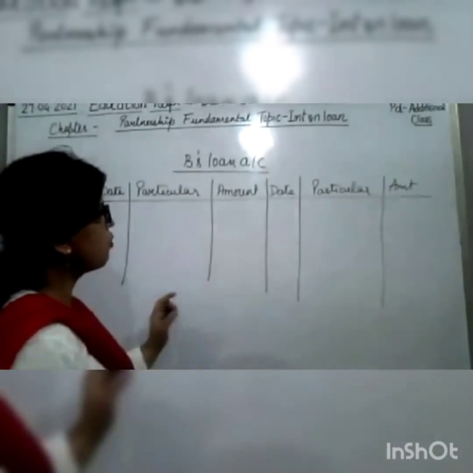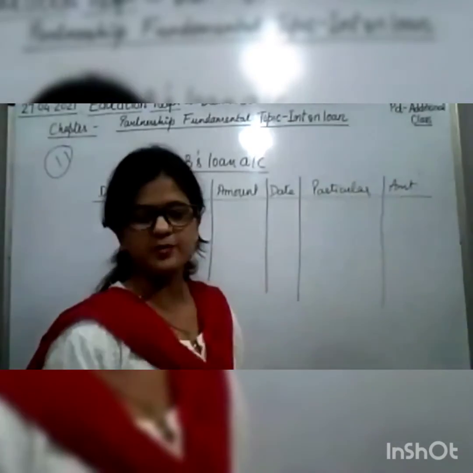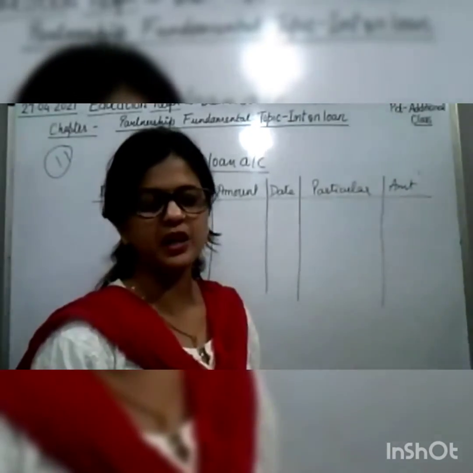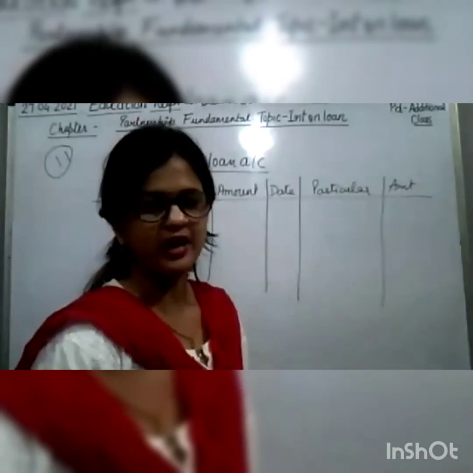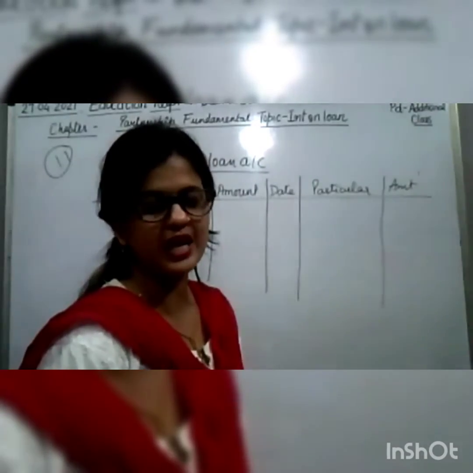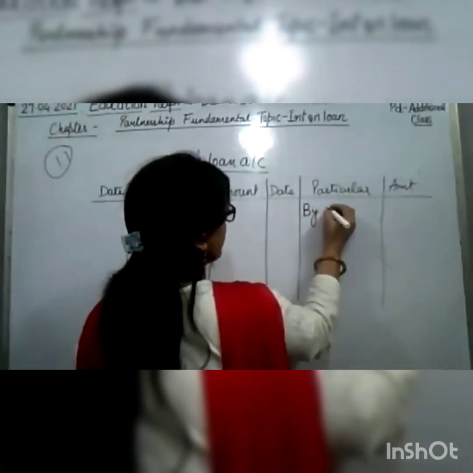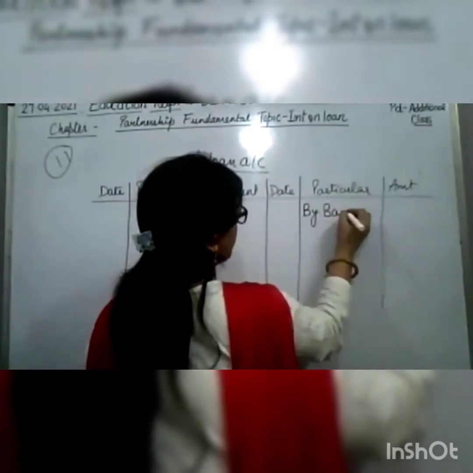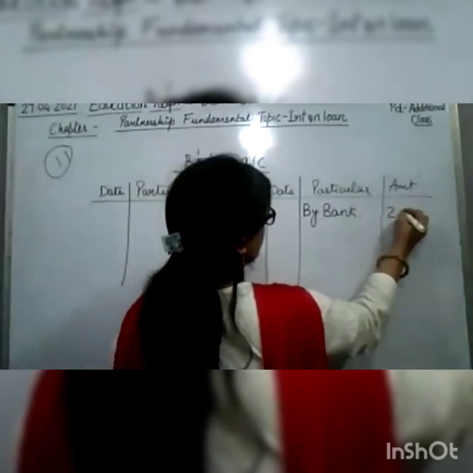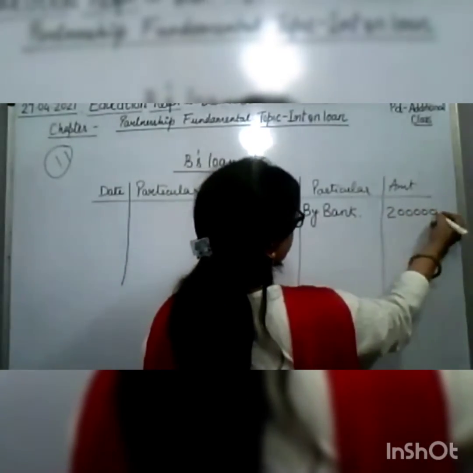So how much the loan has been given by B? That is 2 lakh. Okay. On 1st of July, he has given loan for 2 lakh. So it will be credited by bank, 2 lakh.